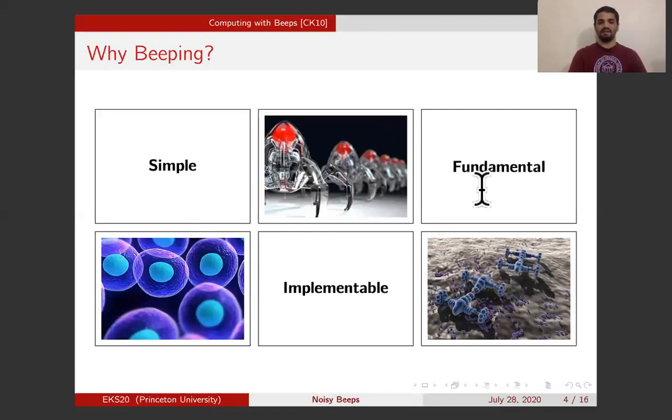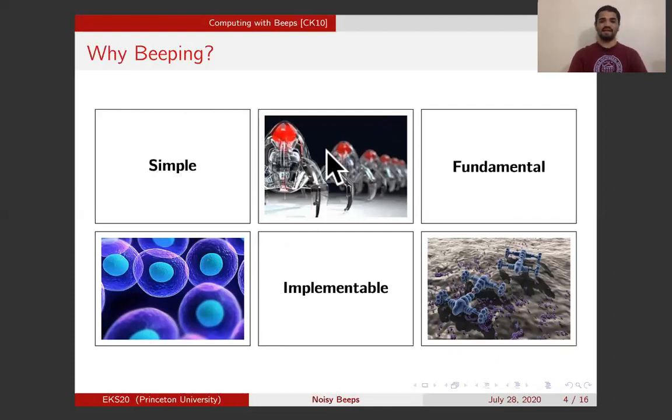Okay, so the beeping model is great. It is simple, it is fundamental, it occurs in a lot of places of interest. But there is one feature that is present in all of these phenomena that is not present in our definition of the beeping model. And that feature is the presence of noise. In the cell case, for example, there may be the same enzyme secreted by a virus or a party that is not present in the system per se, or there may be enzymes that are not detected by the other parties.